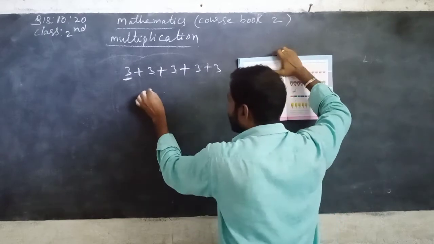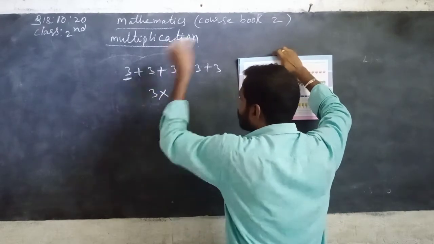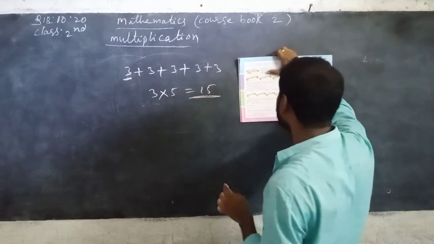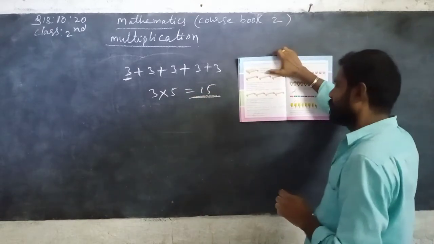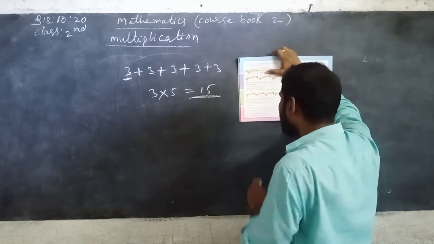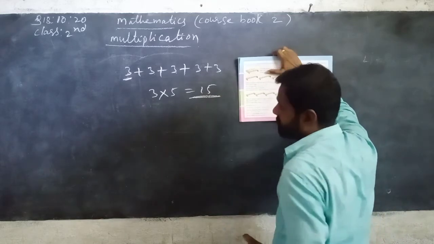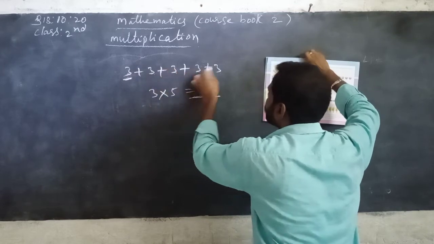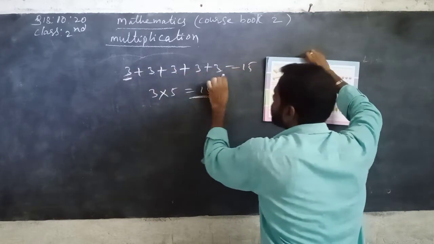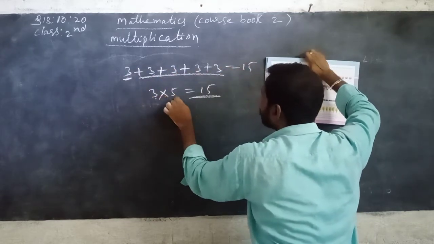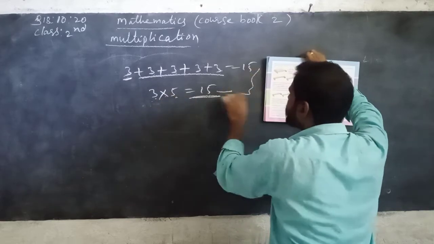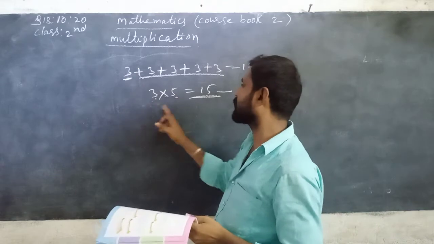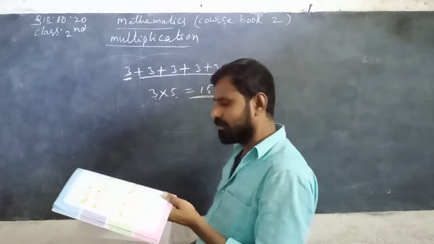So 3 ants into 5 groups. 3 5s are 15 ants. The total number of ants is equal to 15. We can say 3 added 5 times equals 15. What do we get? 3 plus 3 is 6, 6 plus 3 is 9, 9 plus 3 is 12, plus 3 is 15. So 3 is repeated 5 times, 3 5s are 15. You can get the same answer, no? So 3 into 5. These are called factors and 15 is called the product.